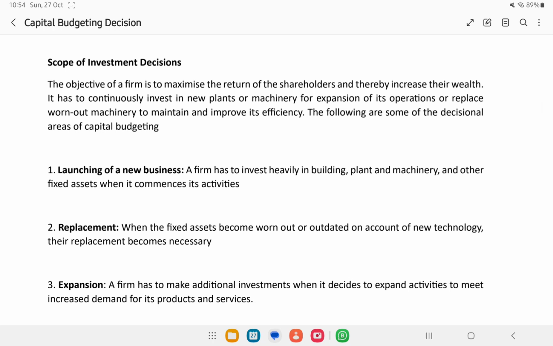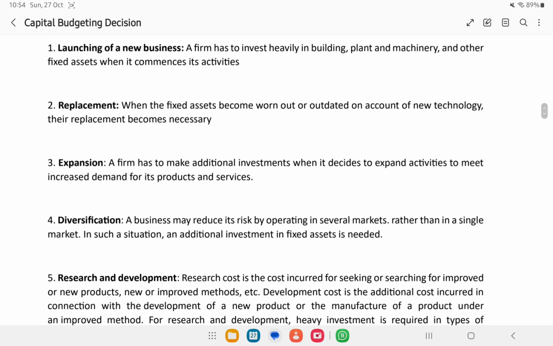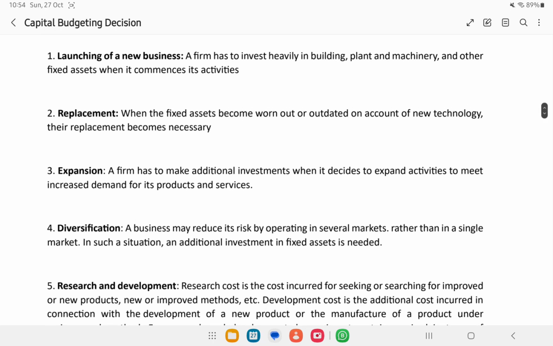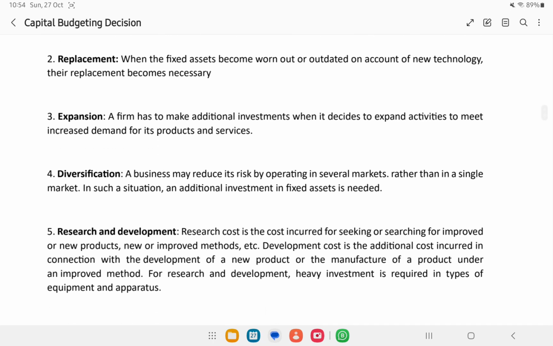Now we can see what the scope is, what all areas are covered under capital budgeting or investment decision. Capital budgeting decision can be the launching of a new business. When we launch a new business, we will have a commitment of long-term funds. You will have to choose between options, and you will have a huge amount invested there. When we are replacing something, just think, you are running with some machines and they have become outdated. You will be forced to replace them with something new, isn't it? When we make a replacement also, we are making a capital budgeting or investment decision, because that involves a huge amount of funds committed for a long term.